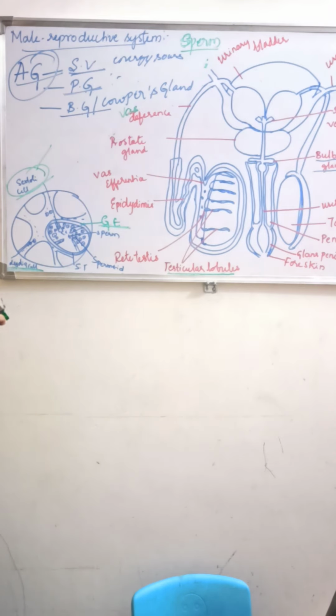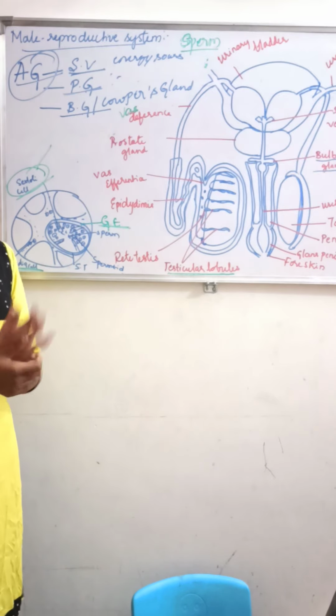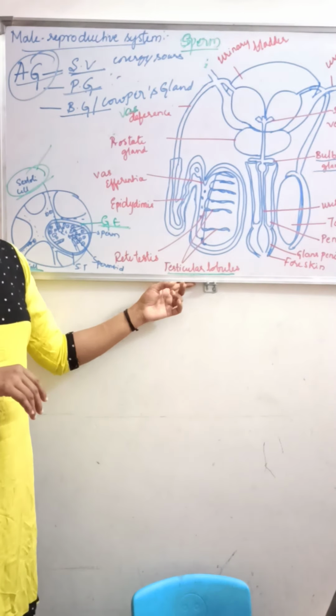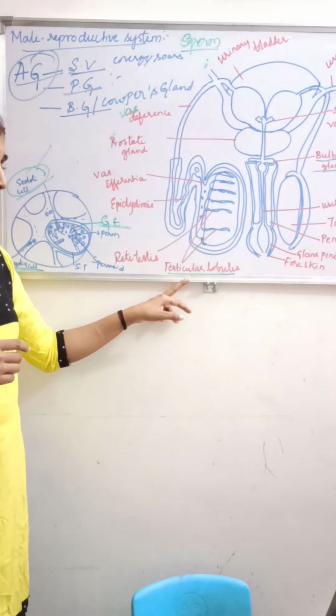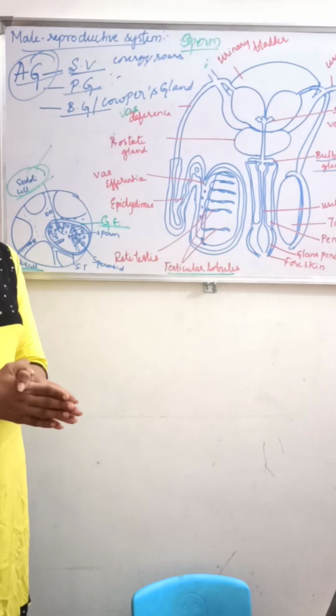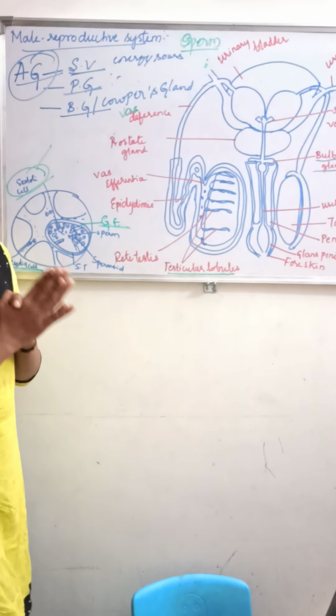So what did we learn today? The male reproductive system consists of the testis, accessory glands, accessory ducts and also the external genitalia. What does the testis consist of? It is oval in shape, pinkish in color. It consists of about 250 compartments called testicular lobules, which contain highly coiled structures called seminiferous tubules, where the sperms are produced.